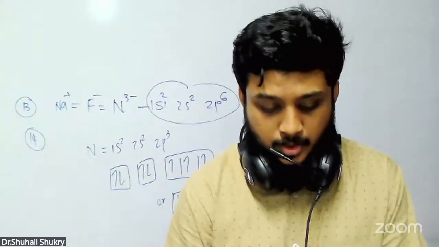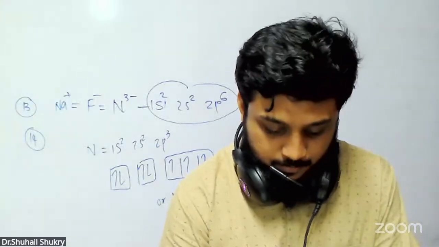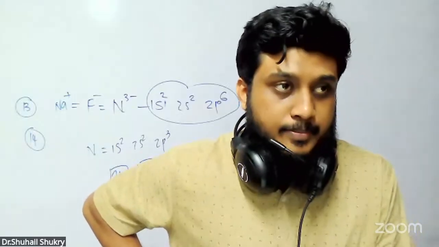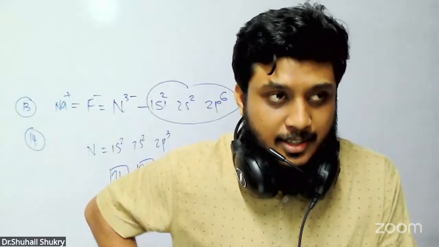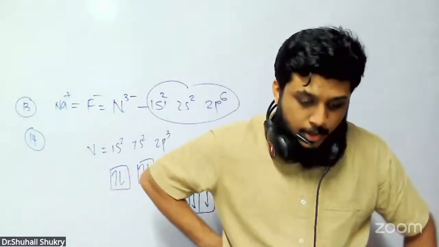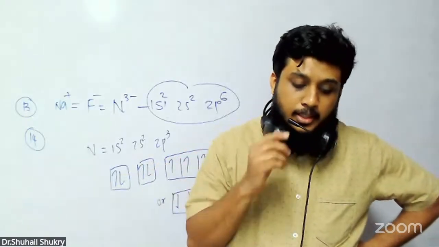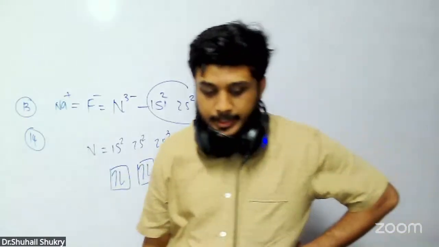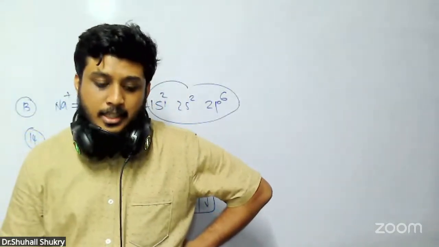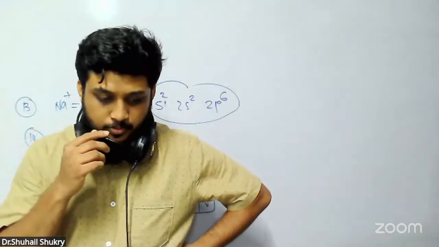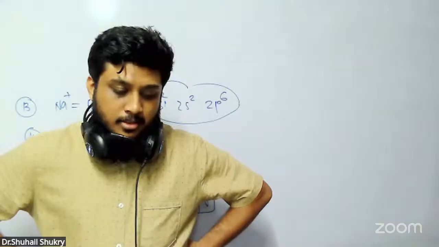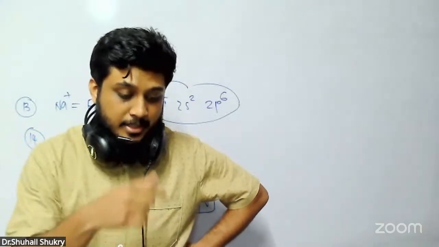Okay, nice. Number 15. Which of the following statements are correct? You have 4 statements. First one, the electronic configuration of chromium is argon's configuration with 3d5 4s1. That is true, that itself is correct.